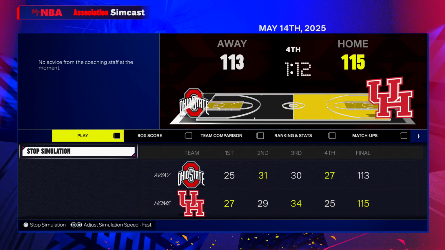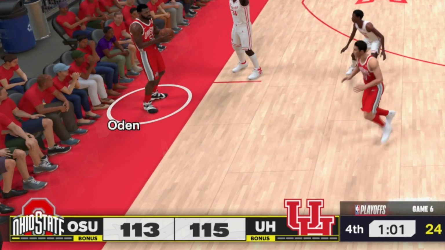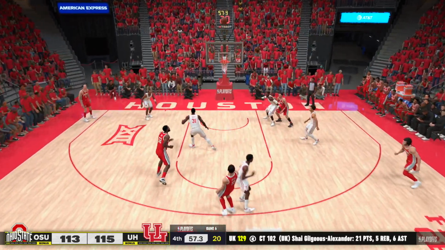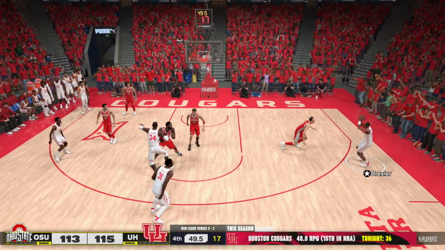Let's see. Oh, look at that. I'm gonna jump in. I gotta make sure Houston does it. Ohio State pushing hard, and they do have the ball. Hakeem is out there. Okay, I know Houston has their best lineup. John Havlicek, dude, he's got a quick trigger, and that was kind of a good look, but he did miss it. This custom court for Houston is freaking beautiful.